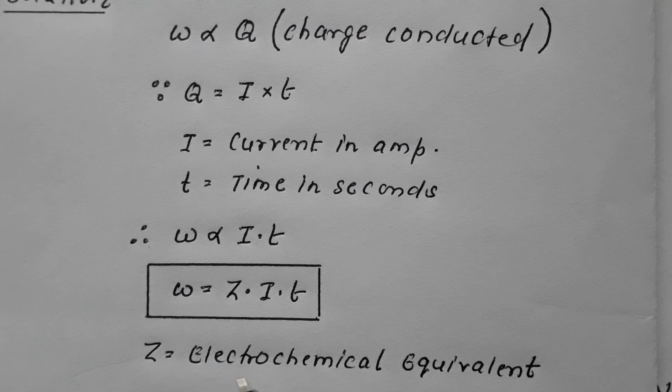W is the weight of the substance that gets deposited or liberated at the electrode, I is current in ampere and T is time in second. So this is the first law.